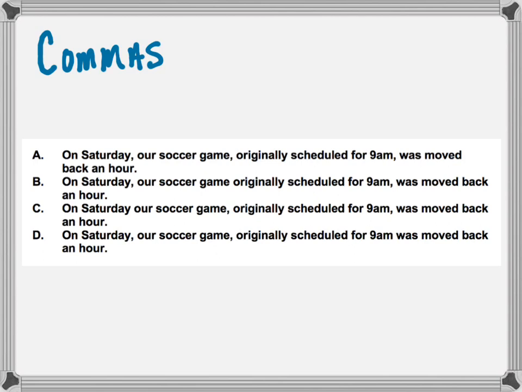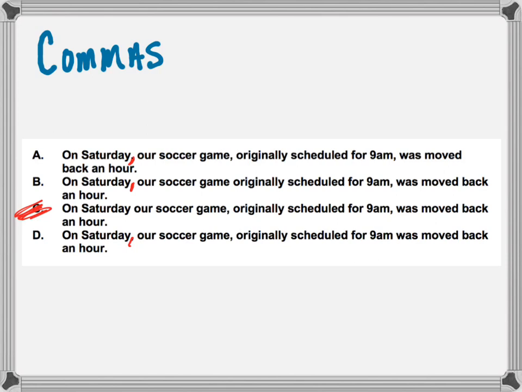And we do need this comma there because this is a dependent clause at the beginning, because our subject here is going to be our soccer game. So I do want this comma here. Remember, when we comma things off, it means we can basically cross them off. And once everything that's commaed off is crossed off, we should have an independent clause left. So "On Saturday," comma. So I'm going to cross off answer choice C.